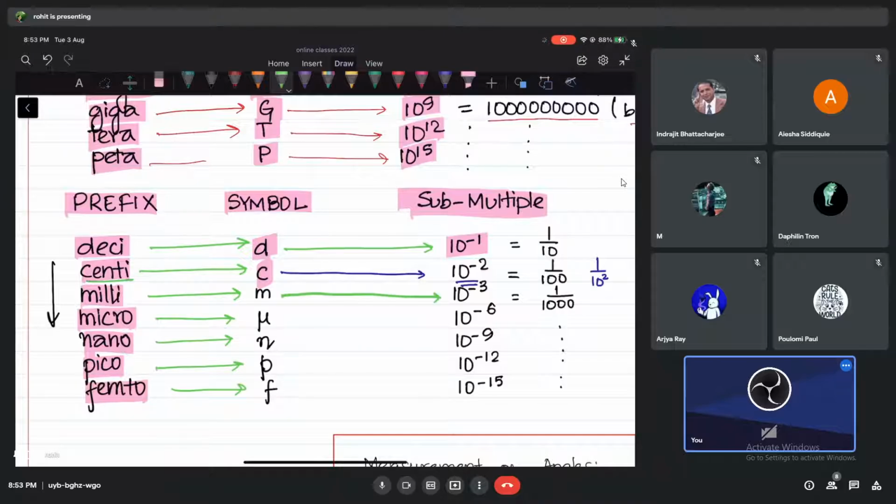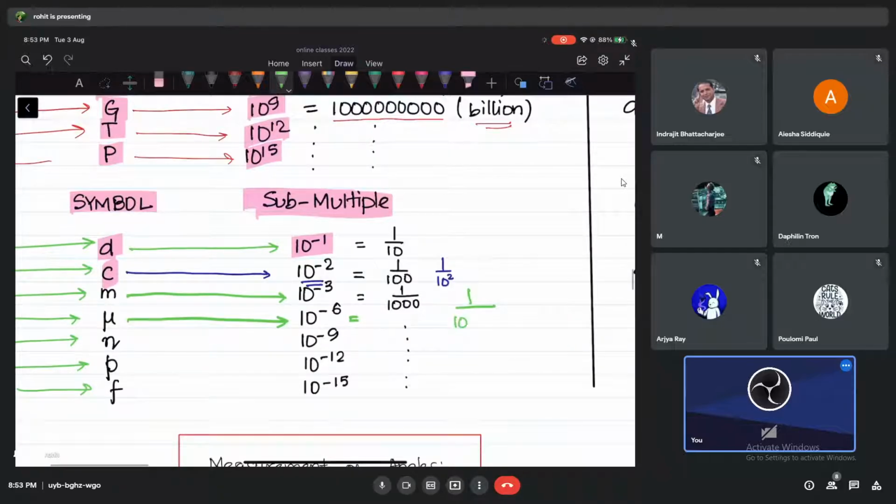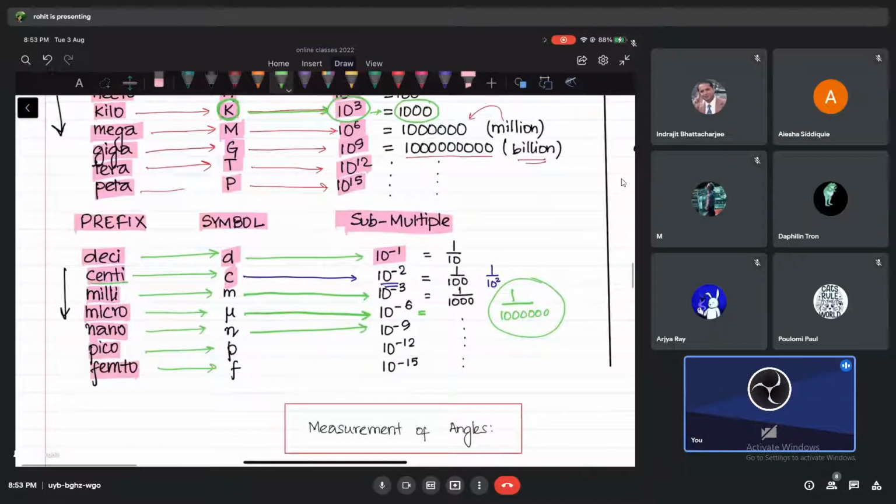Milli means 10 to the power minus 3, it's like dividing by 1000. Micro means 10 to the power minus 6, it's like dividing by 1 million. Can you understand? Micro means dividing by 1 million, so the answer you get is going to be very small. You can already see. Nano means dividing by 10 to the power 9, that means dividing by a billion. And pico is 10 to the power minus 12, and so on.